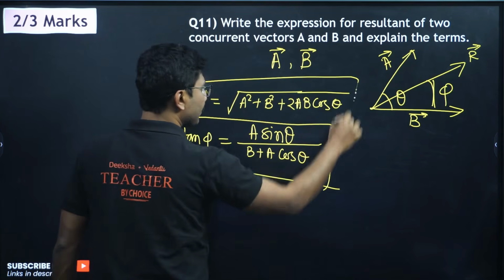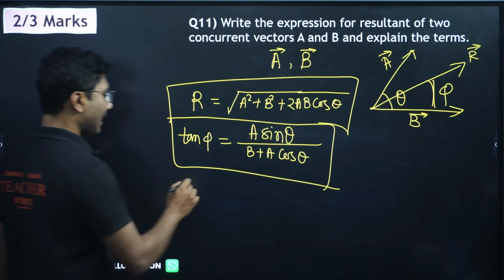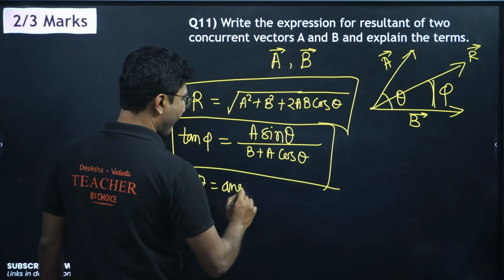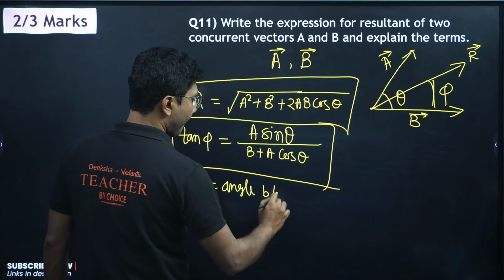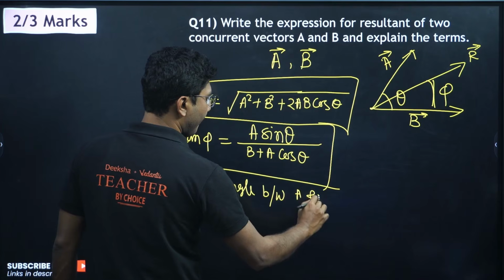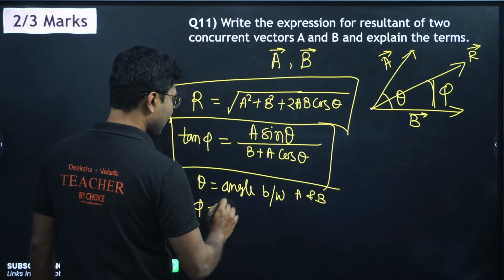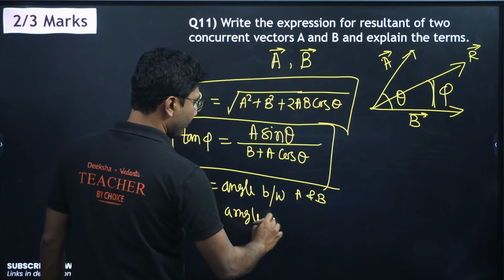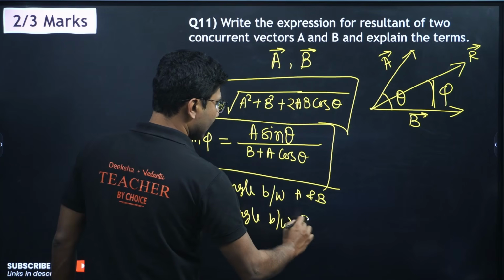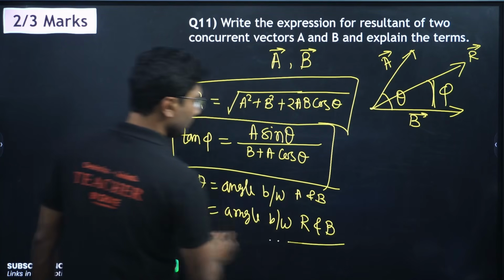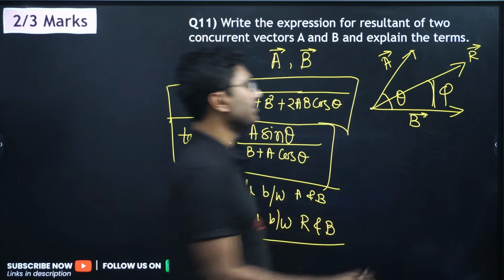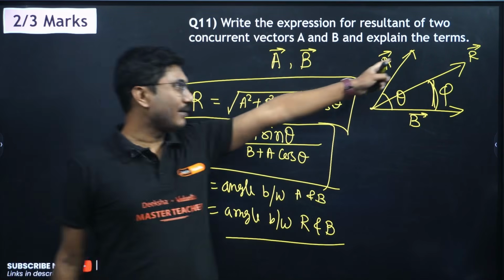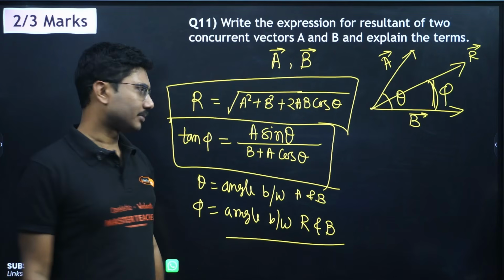You only have to mention that theta is the angle between the vectors, and phi is the angle between R and B. Remember the angle with which you are measuring will come in the division as a single term. The remaining A will come as sine as well as cos.